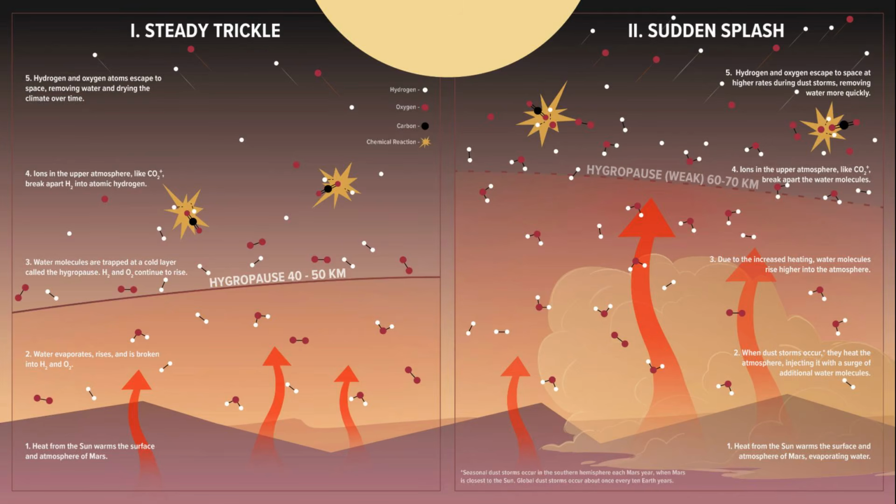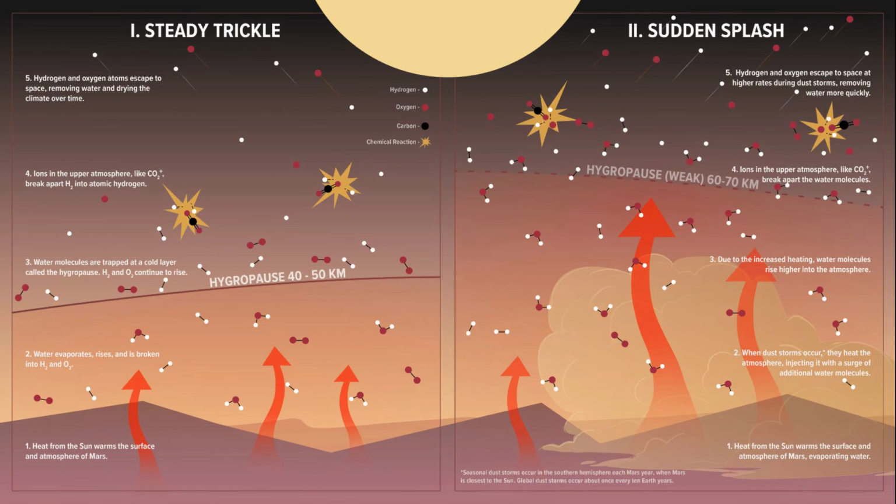After its initial formation and differentiation, Mars entered a phase of intense internal activity, where heat stored inside the planet drove widespread volcanism, and this volcanic outgassing played a crucial role in creating the first atmosphere, releasing large amounts of gases such as carbon dioxide, water vapor, and sulfur compounds into the surrounding space.